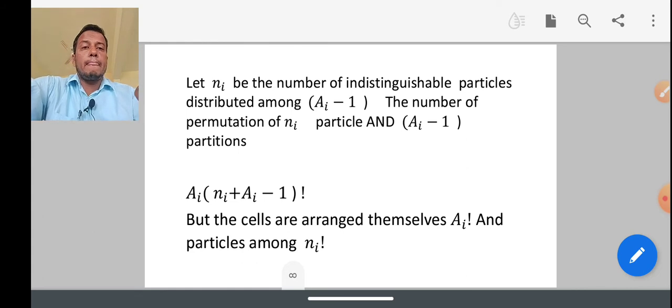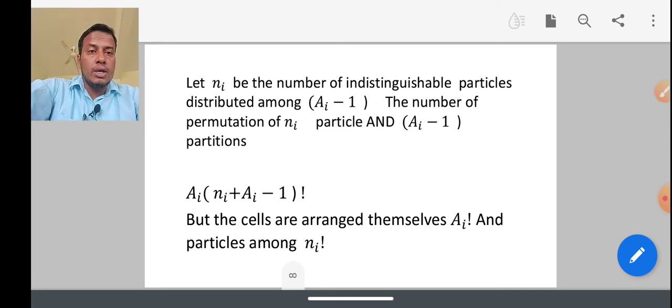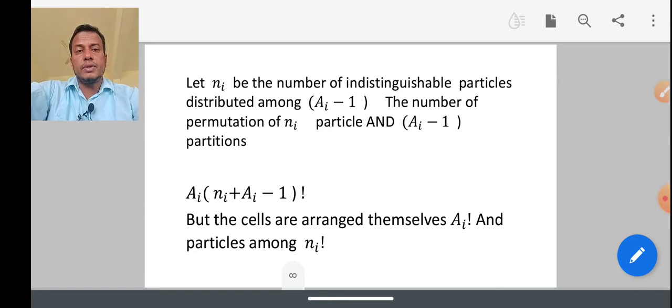Let N_i be the number of indistinguishable particles distributed among the A_i minus 1 cells. The number of permutations of the N_i particles with A_i minus 1 partitions is given by (N_i plus A_i minus 1) factorial.